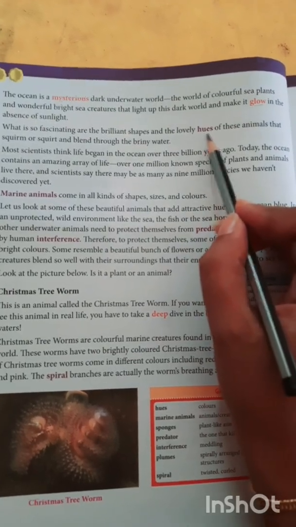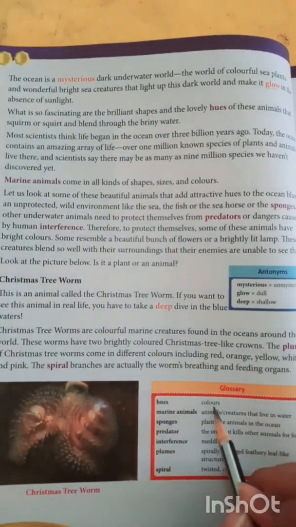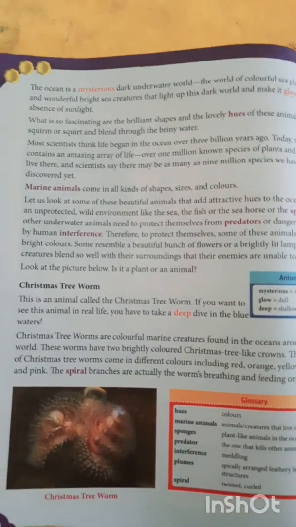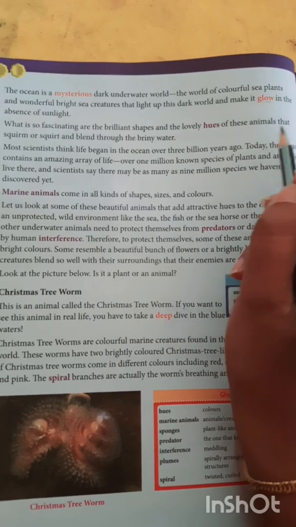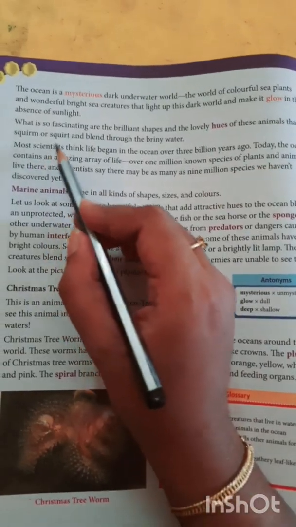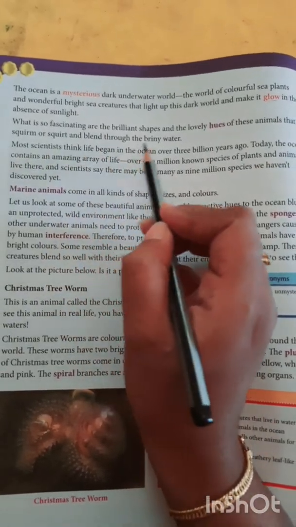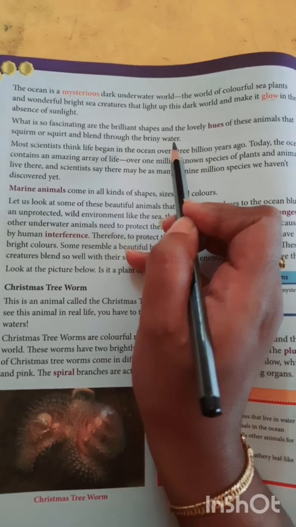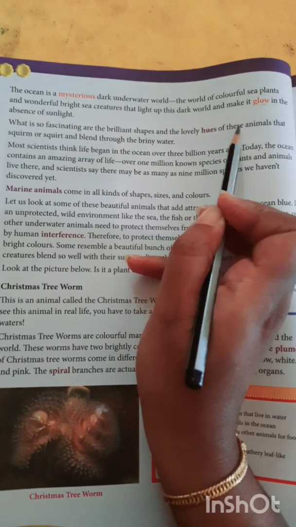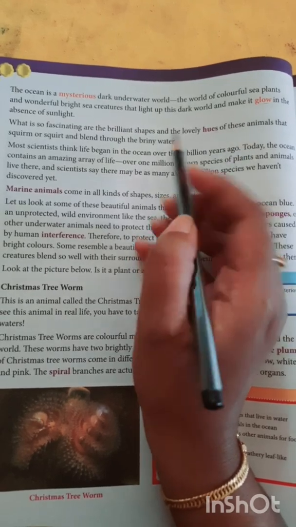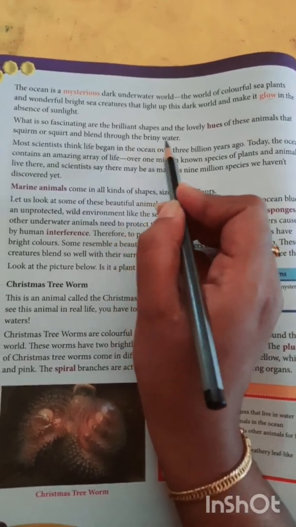You know the meaning of hues, colors. So brilliant shapes and lovely colors of these animals that swim or squat and blend through the briny water.